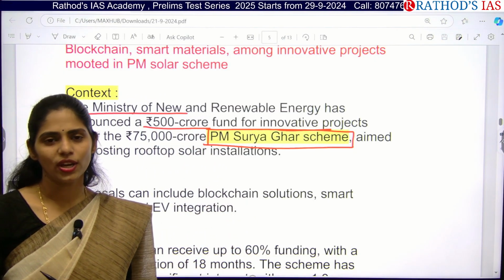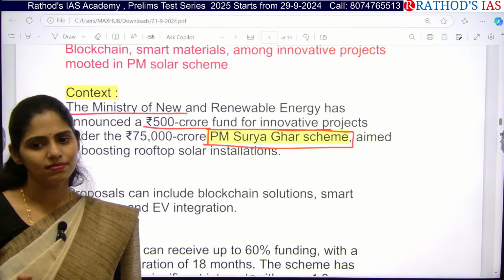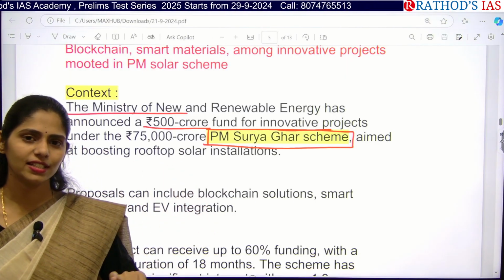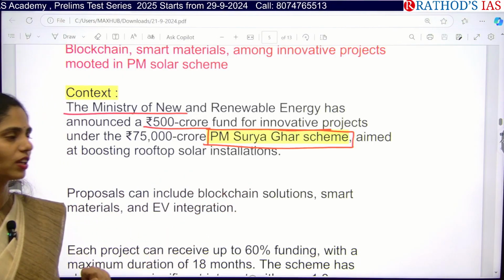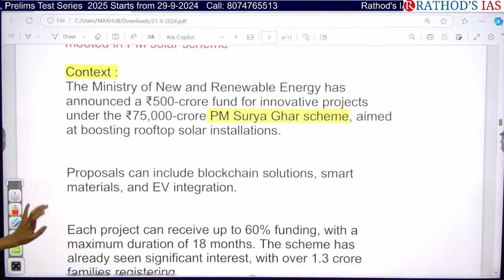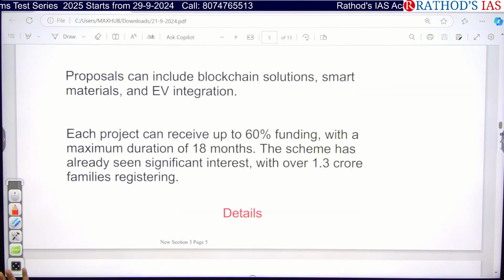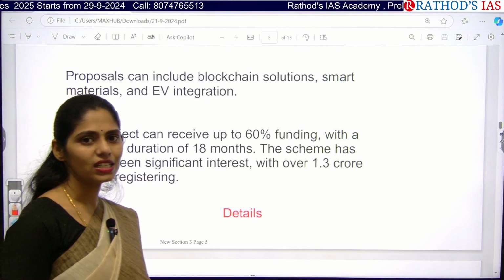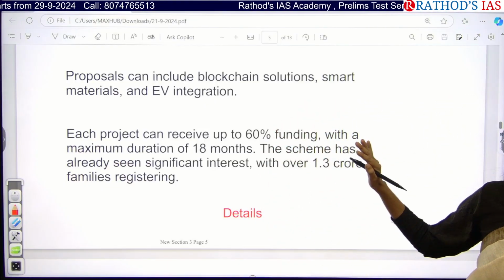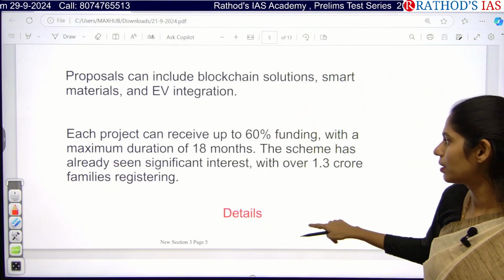Yes, right? So I gave one mains question regarding PM E-Drive. In that question, they gave an example, they quoted this PM Surya Ghar. So many of you might be knowing about this scheme, right? Actually, in this proposal, they want to include blockchain technology as well as smart materials so that we can integrate electric vehicles also, that electric vehicle integration we can do by using this solar power.